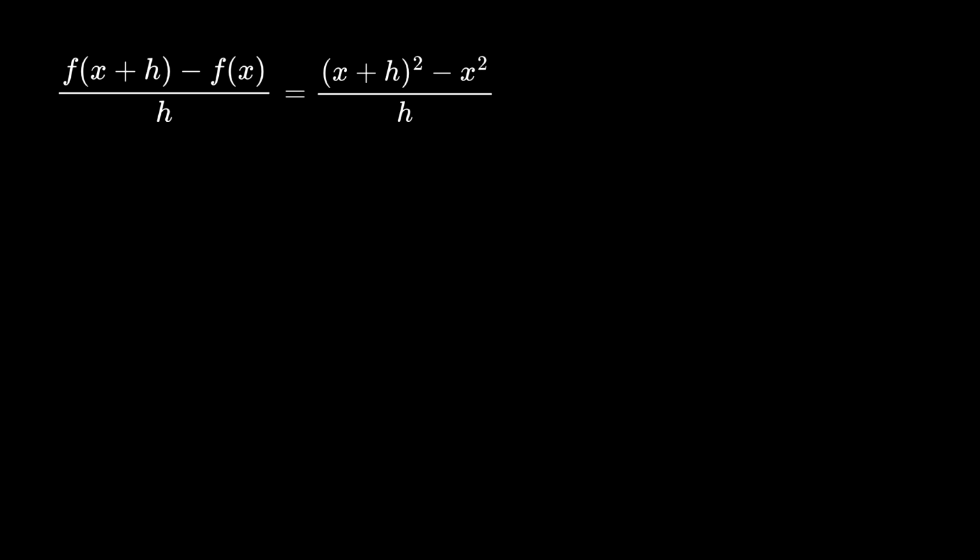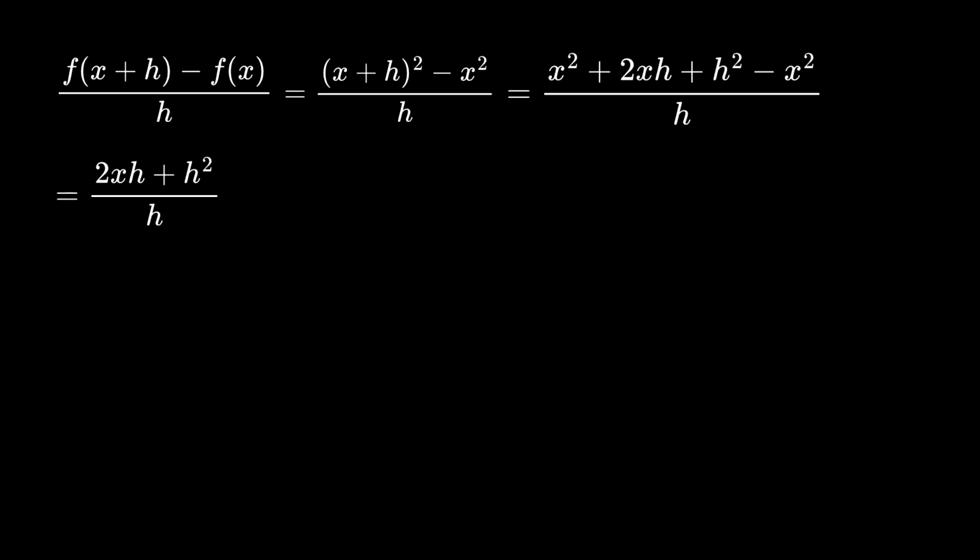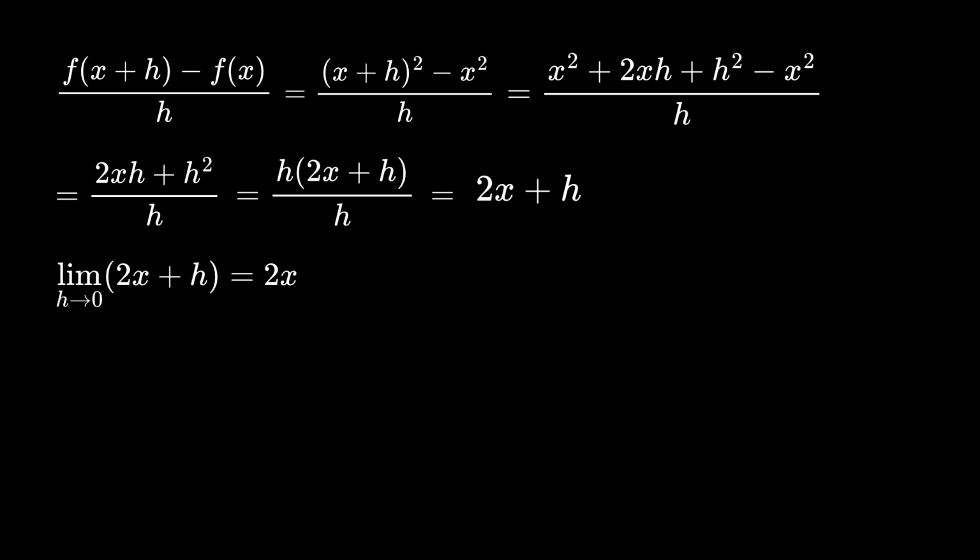f of x plus h is (x plus h) squared. Expand that, and you get x squared plus 2xh plus h squared. Subtract x squared, and the x squared terms cancel out. What's left is 2xh plus h squared, all over h. Now factor h out of the top. You get h times (2x plus h) divided by h. The h's cancel. And look at that, there's no division by 0 anymore. We can finally let h go to 0. When we do, the expression becomes 2x. That's the derivative of x squared.